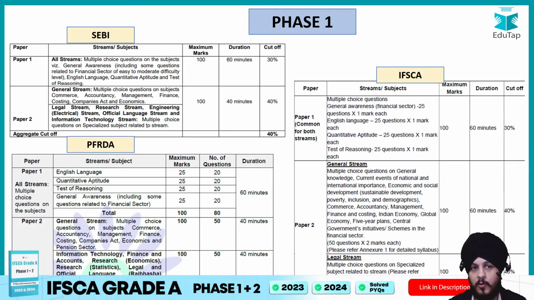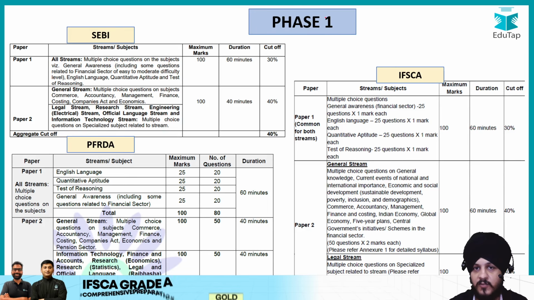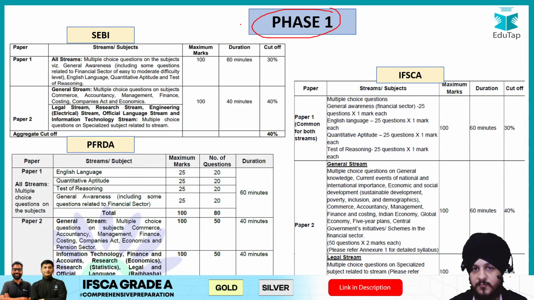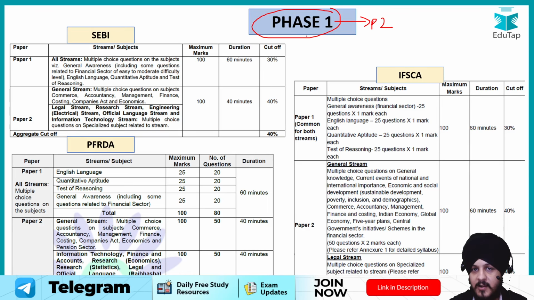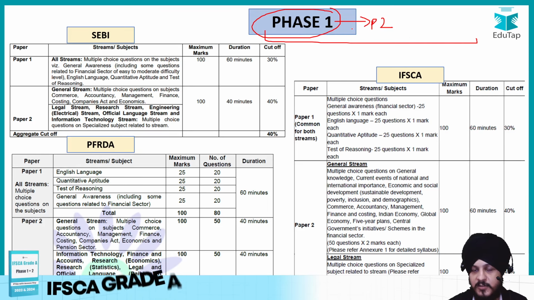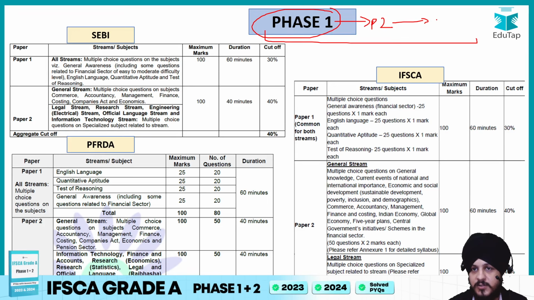Now let us talk about the overlapping areas with respect to these examinations, with respect to phase 1, right? First of all, let us talk about phase 1 and then we will see phase 2 also. And I would say the pattern is going to remain the same with respect to the exam. Firstly, phase 1 is there, phase 2 is there, and thirdly the interview is there, right? So this is going to remain the same. I hope you know that chronology.